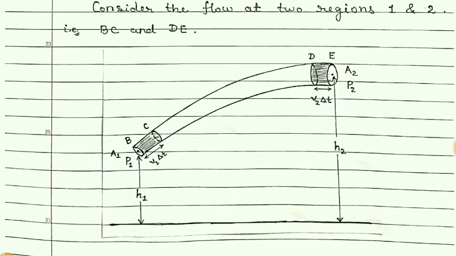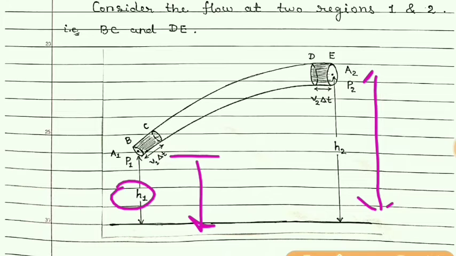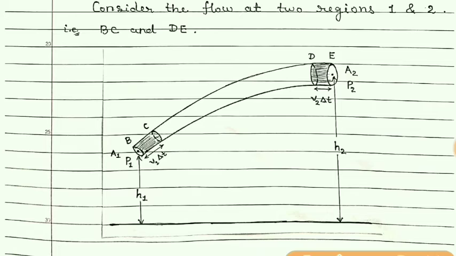So when the height of the fluid changes from this height h1 to this height h2, we can say there is change in the elevation. Elevation means height. Now in that case what happens? As the fluid flows from narrow cross section area to broad cross section area, its velocity may change.